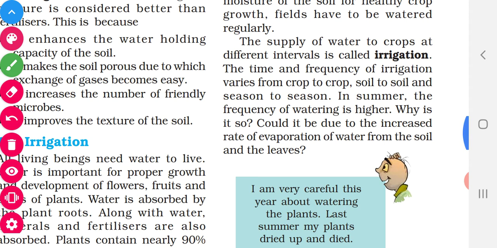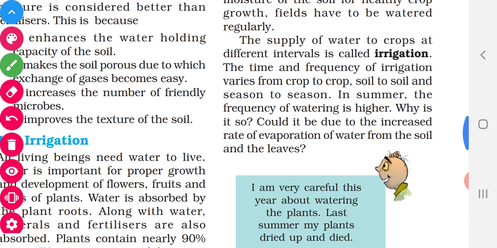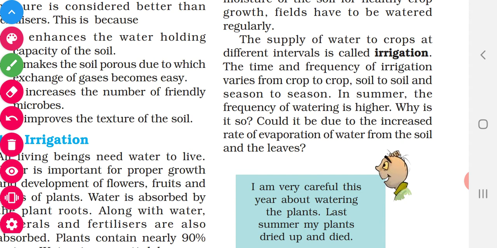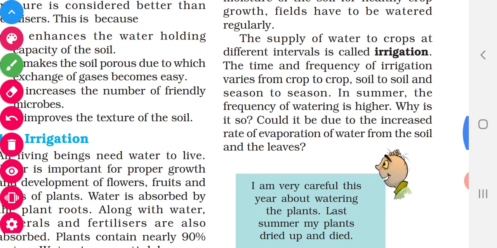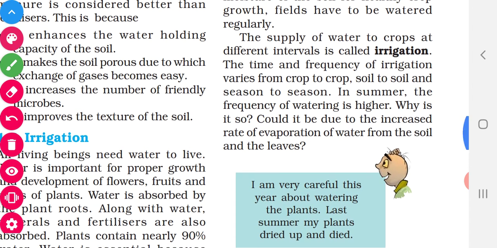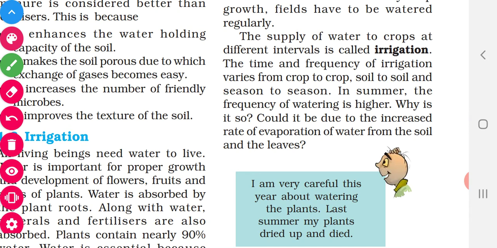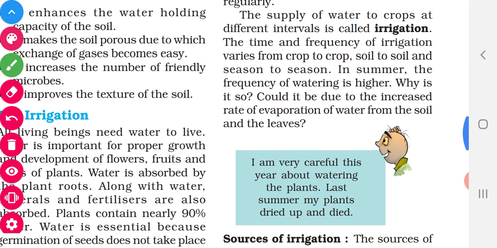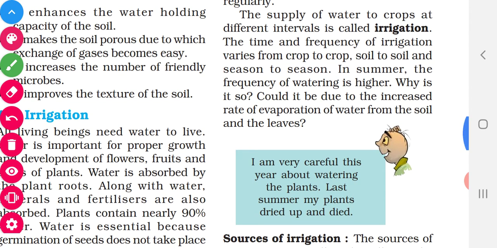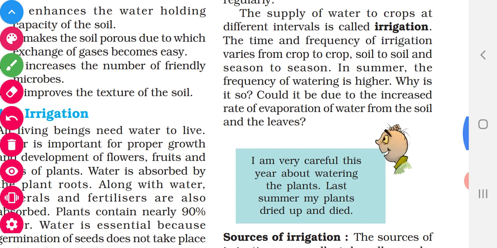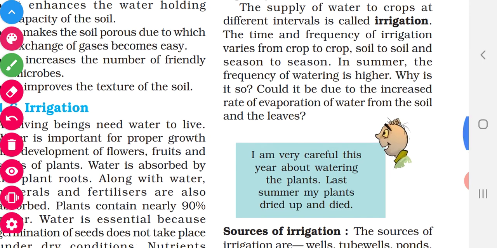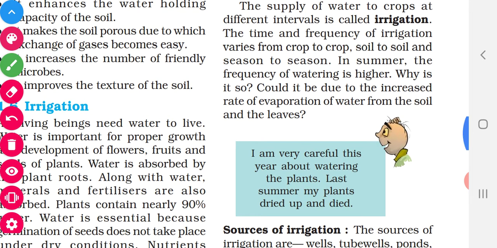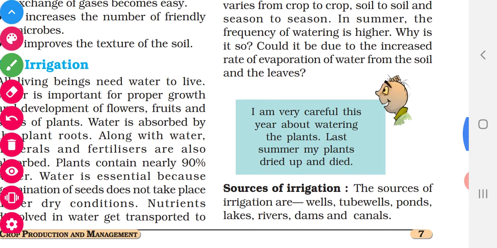Why? In summer it will be very hot, the temperature will be very high, and the rate of evaporation will be very fast. So the plant may lose water, and at that time we have to irrigate the plants. During rainy season, the frequency of irrigation will be less because in rain itself it will get more water. So irrigation varies from crop to crop, soil to soil and season to season.